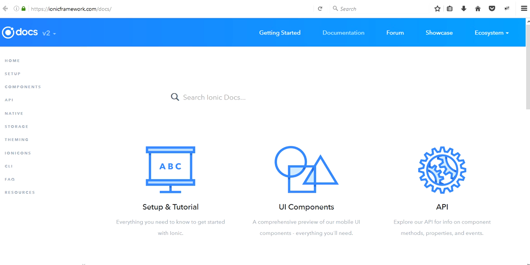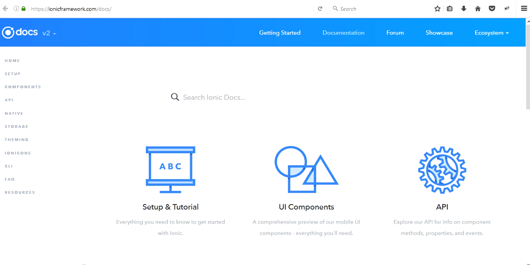Good morning, guys. So this is Mayuk from C Simplify IT, Gurgaon, and today I'm discussing the Ionic framework, which is the latest framework that runs with the help of AngularJS. Right now, I have opened the homepage of ionicframework.com, and today I will discuss how to install Ionic in your system.